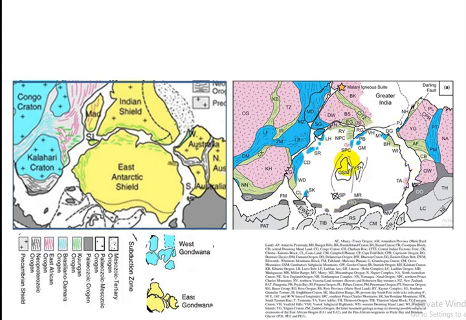This is the pre-drift setup of continents in Gondwana land. India has a central tectonic zone, and this central tectonic zone is similar to the tectonic zone that passes through Australia, which is indicated as AF.